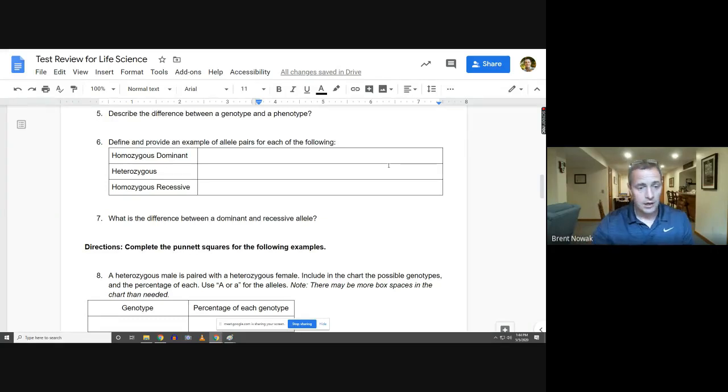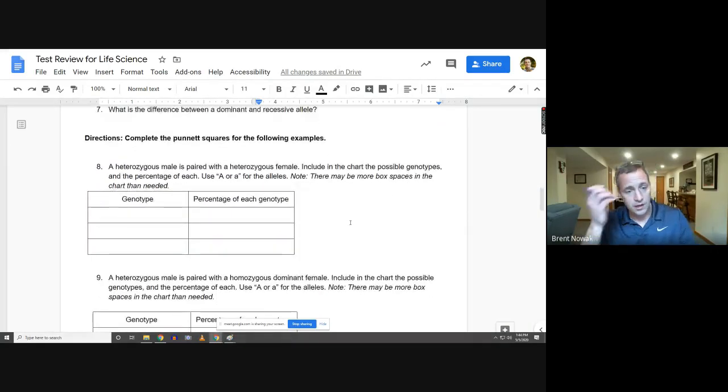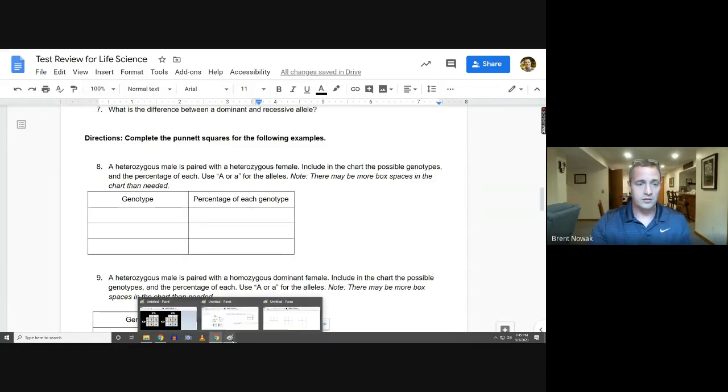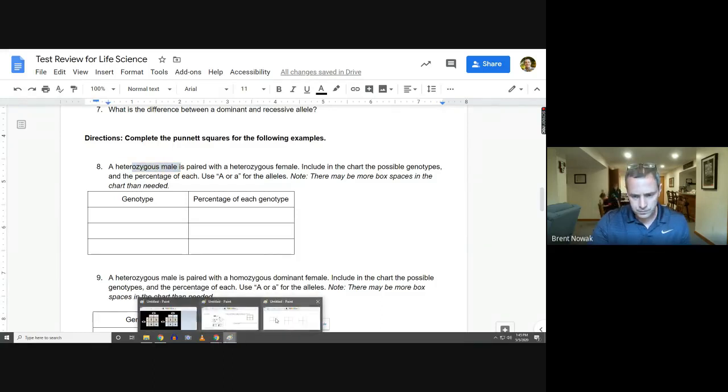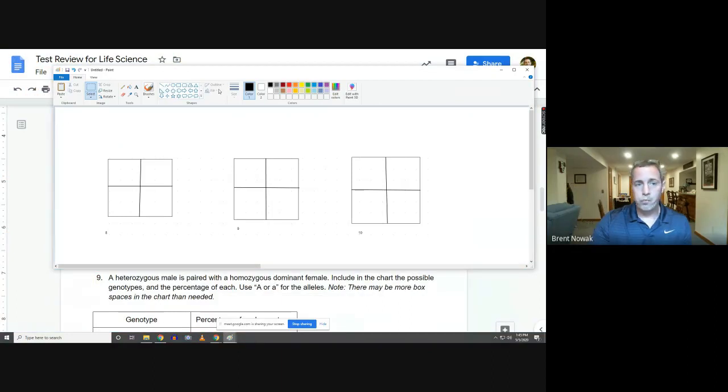Very good. Okay, so here is something, and when you take your test, some people are mathy, you can pick this right up. If you're not mathy, please grab a piece of paper and pencil and do this. To help us do this, I already made a chart. Heterozygous male paired with heterozygous female. So what letter do you want to use?